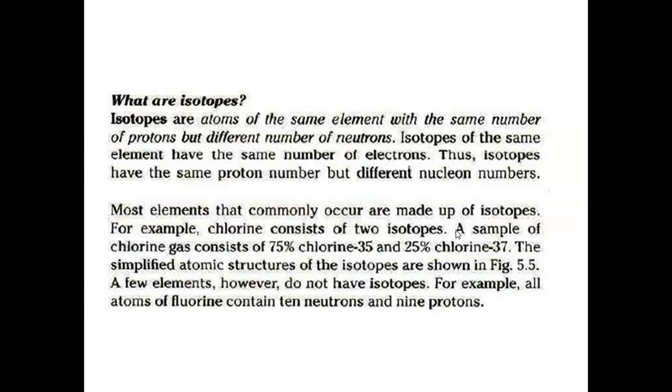Now, this implies that these are two isotopes of the same element chlorine, but they vary from one another based upon their number of neutrons. So the question is, what atomic mass are you now going to consider? Are you going to consider the mass 35, or are you going to consider the mass 37?